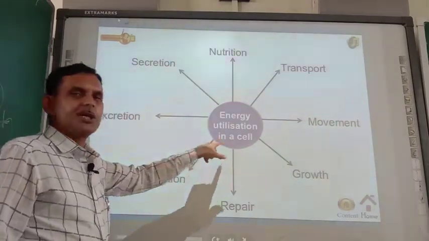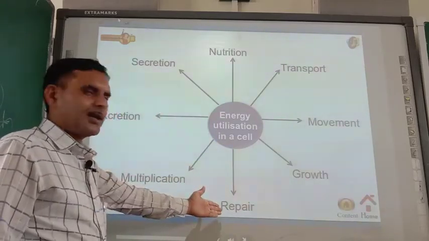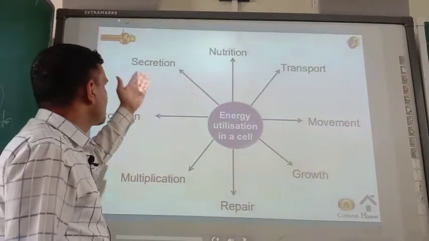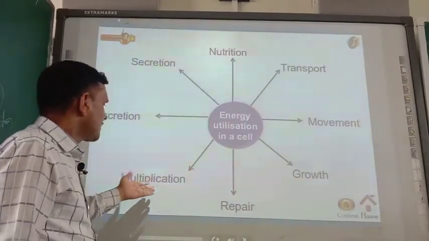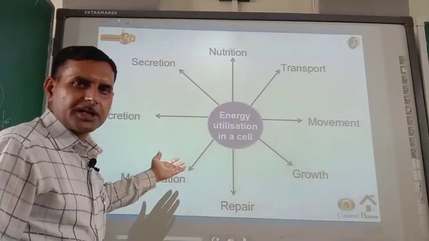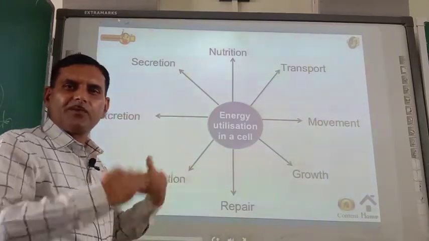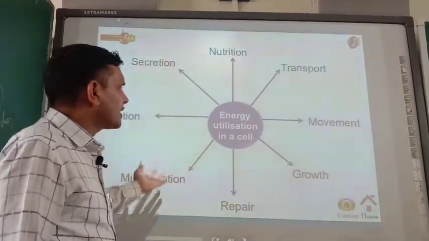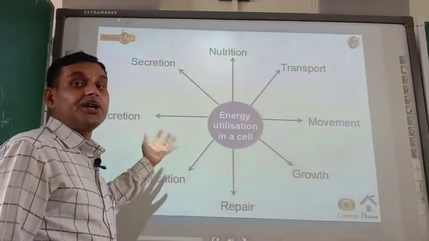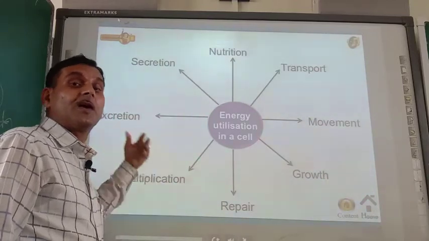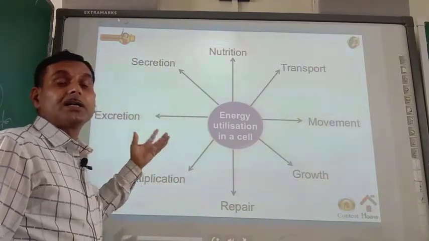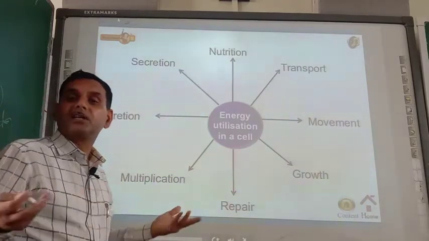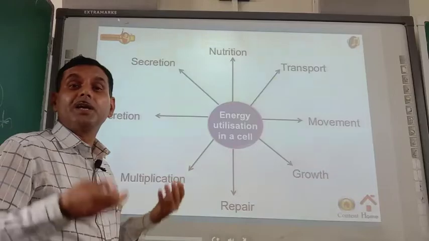Energy utilization in a cell: for repair we need energy, for growth, movement, transport, nutrition, secretion, excretion, multiplication, for everything energy is required, or not? And from where will we get the energy? When we do respiration. So these are the things because of which we require respiration. If respiration is not there, we are considered to be dead.